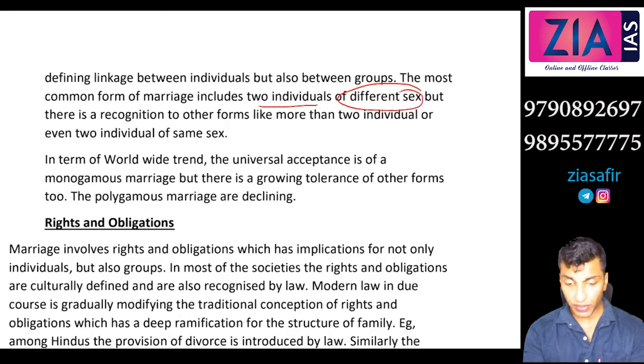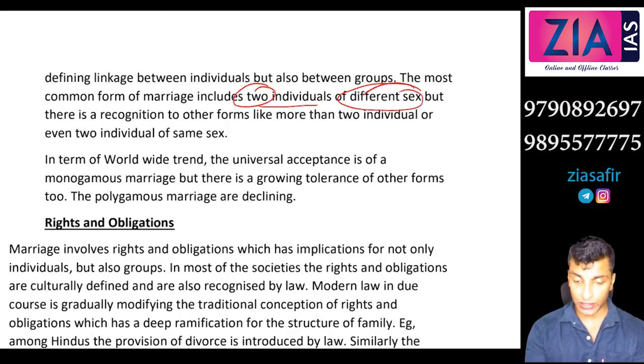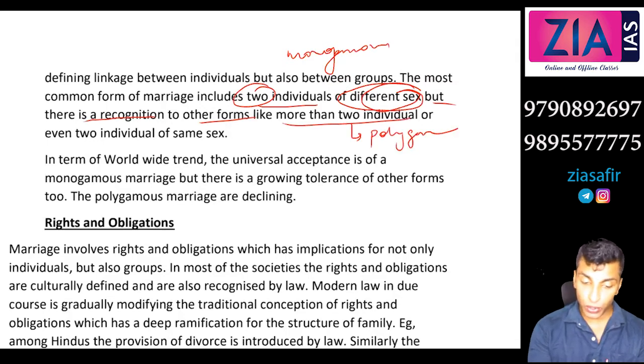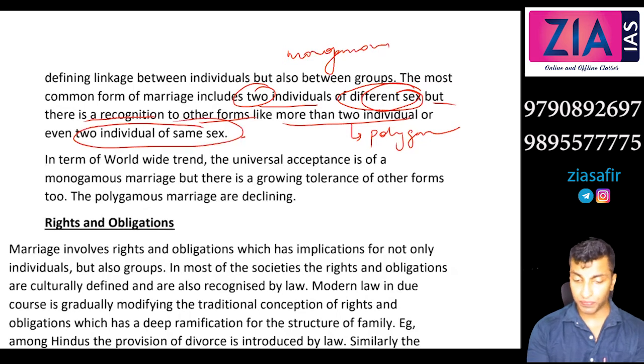This is the common form, two individuals of opposite sex, monogamous marriage. But there is a recognition of other forms also, like more than two individuals, that means polygamous marriage, or even two individuals of the same sex. That is a gay setup and all those things.